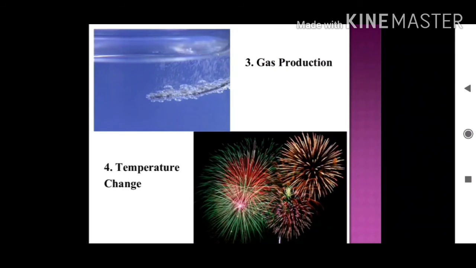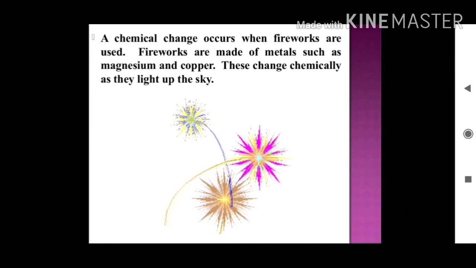And in chemical changes, heat, light, or any other radiation may be given off or absorbed. Sound may be produced in fireworks. A chemical change occurs when fireworks are used. Fireworks are made of metals such as magnesium and copper. These change chemically as they light up the sky. So when sound is produced, that includes chemical change. A change in smell may take place or new smell may be given off. A color change may take place. A gas may be formed.